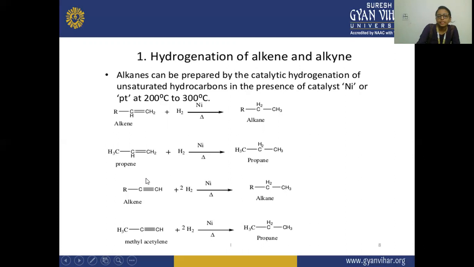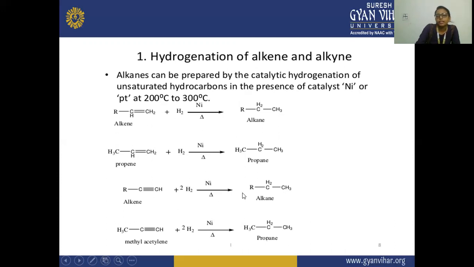Next is alkyne. In case of alkyne, you can take two molecules of hydrogen. Firstly, from the alkyne there is a formation of alkene. After that, from alkene there is a formation of alkane.